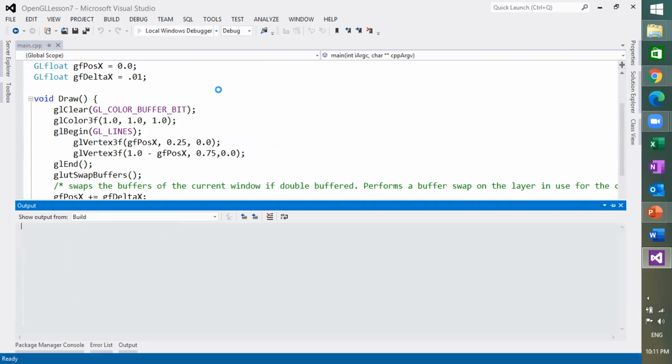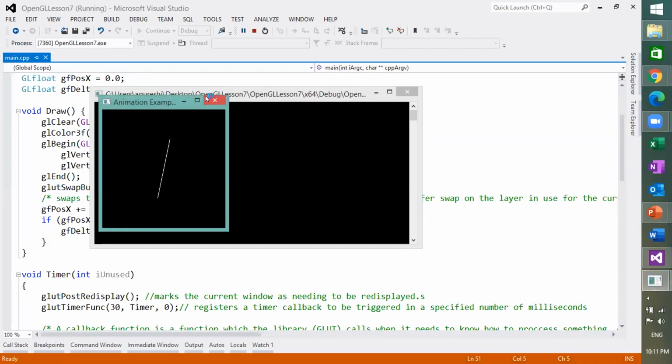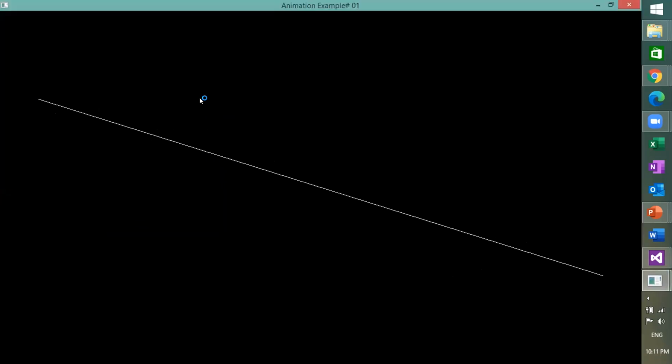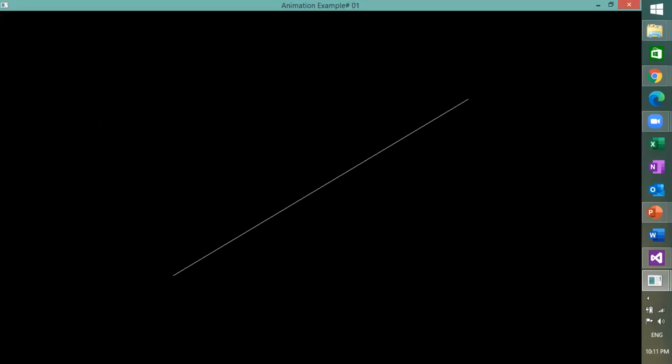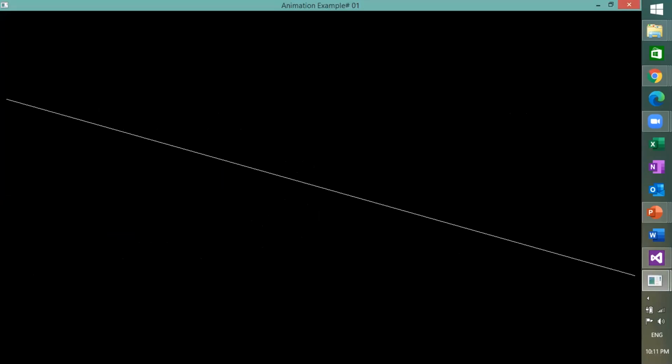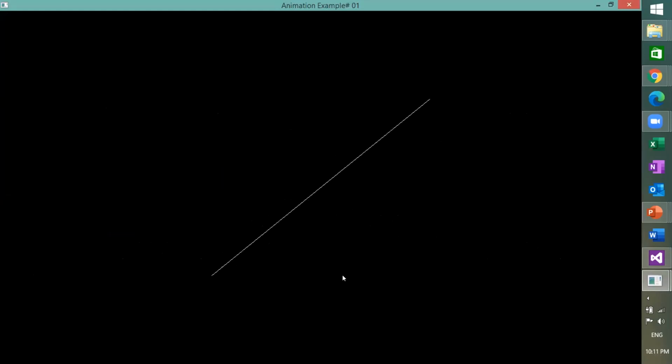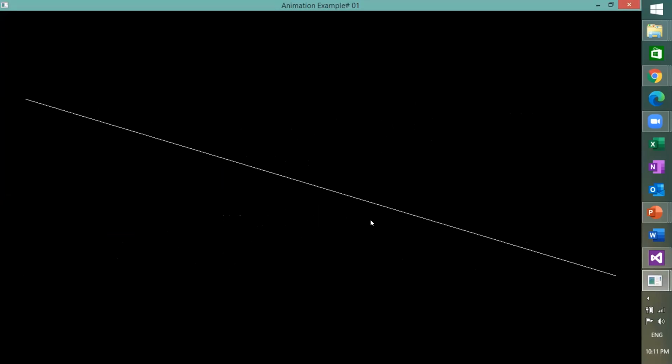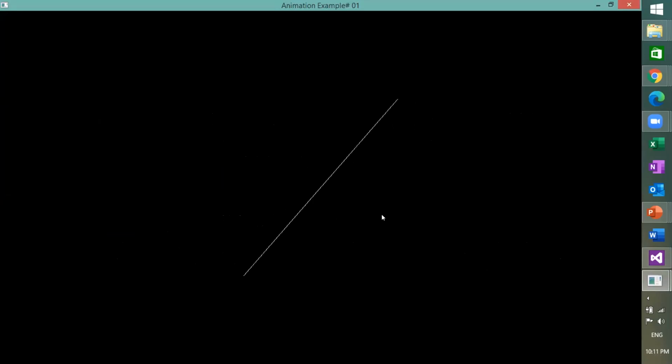It succeeded. As you can see, let me maximize the screen. These are the GL_LINES, and these lines are rotating at specific time intervals, which we have captured with the help of our timer function.